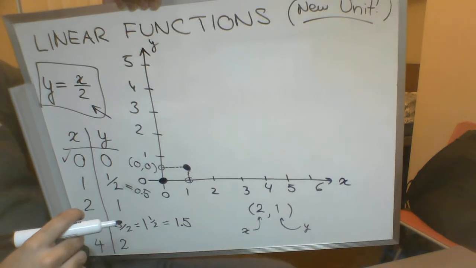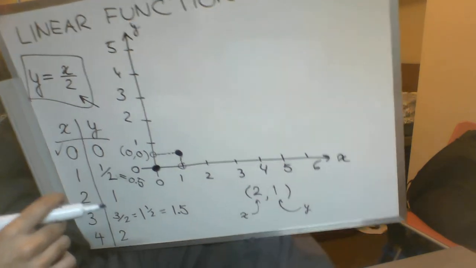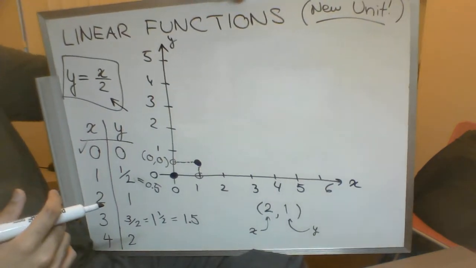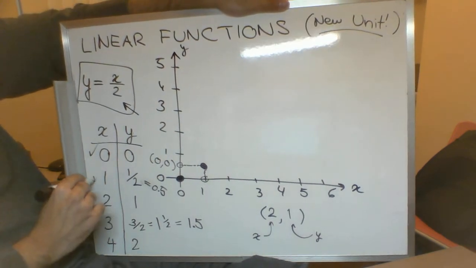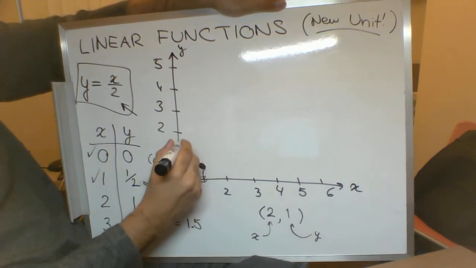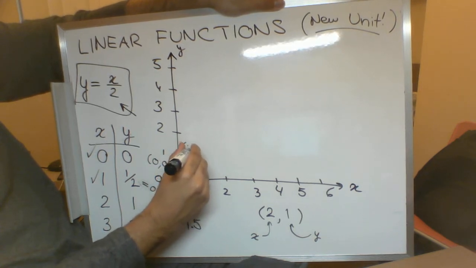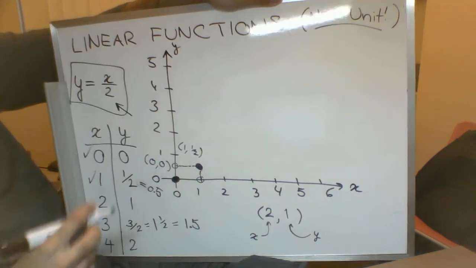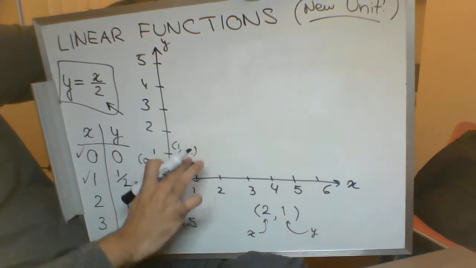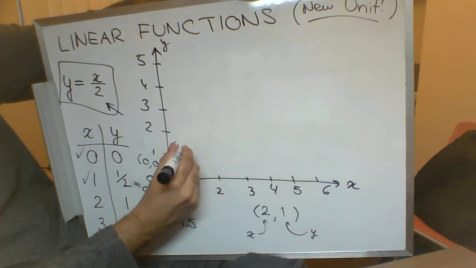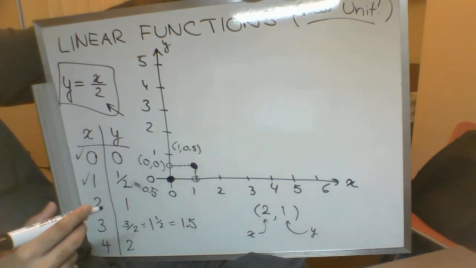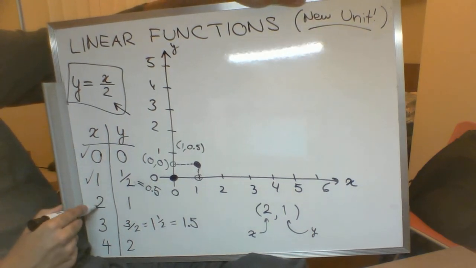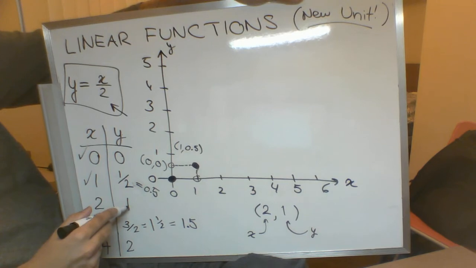Maybe this wasn't the best example to start with, but hopefully this is making a little bit of sense. We're going to plot the rest of these points now, and we'll see how this turns out. So that's our second point. We'll mark it in as our point 1, 1/2. Okay, maybe I'll make this 0.5. 1, 0.5. Cool. Okay, next one is x equals 2, y equals 1.